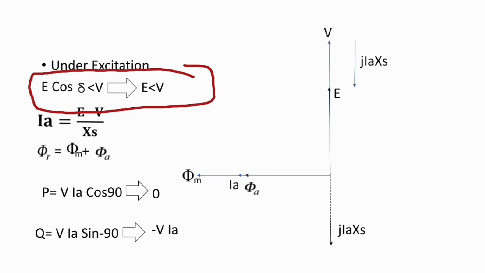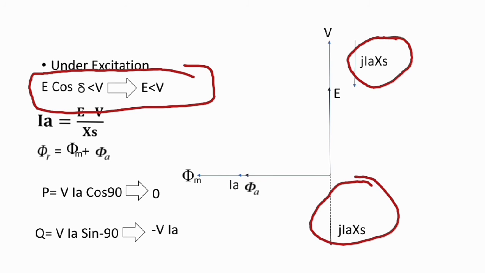In this case, the JIA axis is the voltage. So if we draw it like this, because E is smaller than V, this is E, this is V, and here you see the JIA axis.